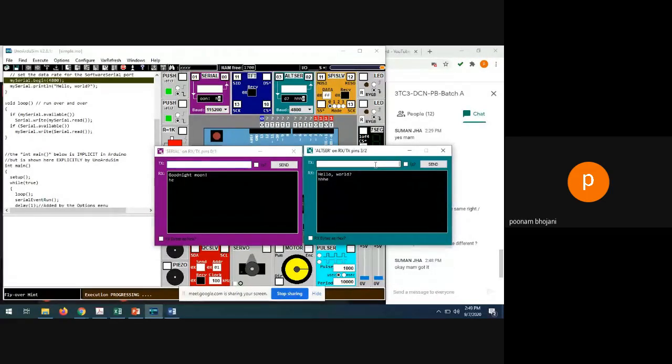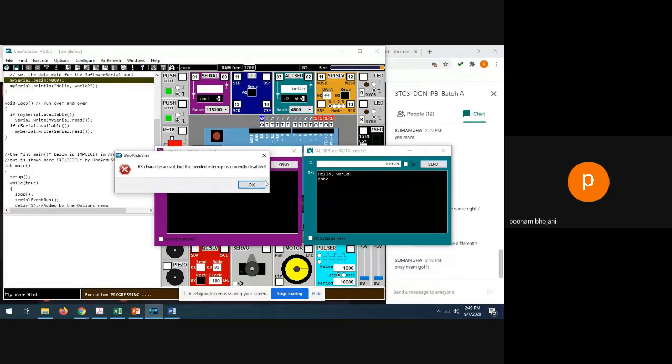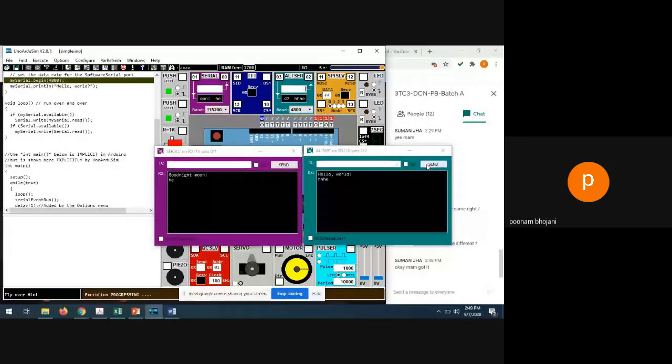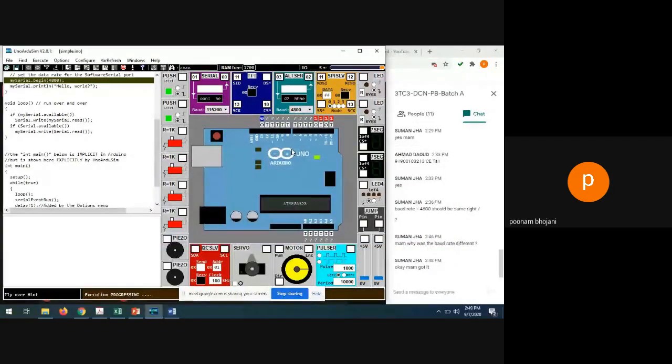But if I transmit hello from here, it was not receiving anything. But if you transmit it from here, let me wait for some time and then send it. Then I will receive the complete message for sure. So I just want to tell you that you can have different speeds for transmitting and receiving. Otherwise you can keep it the same also, no problem.